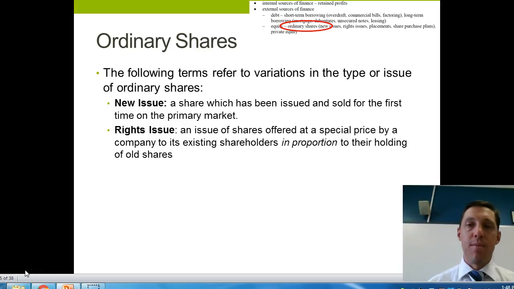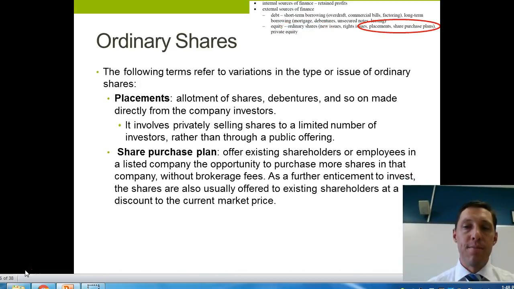Okay, so that's one type of new finance that a public company might use. You've got a couple of other types as well. A placement is an allotment of shares, and the difference between a placement and a rights issue is that you don't have to be a current shareholder to participate in that placement.